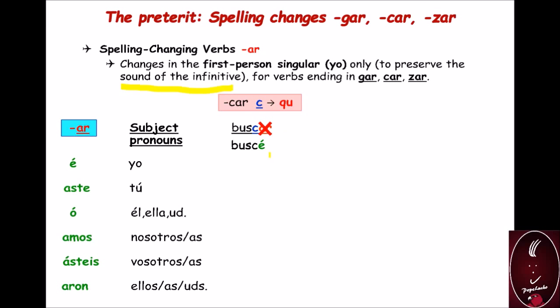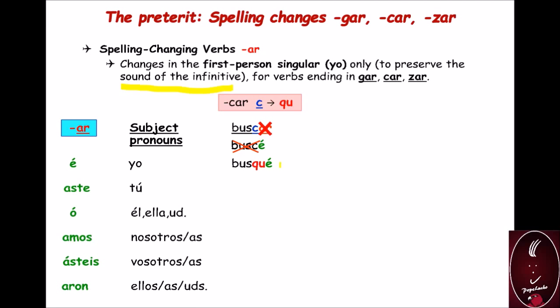So in this case, they have to make this change, the C for QU, in order to conjugate in the yo form. Yo busqué. The infinitive form is buscar, yo busqué.